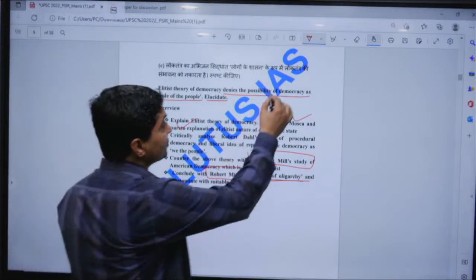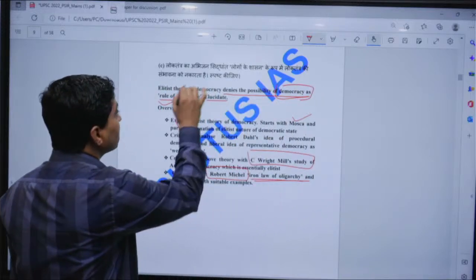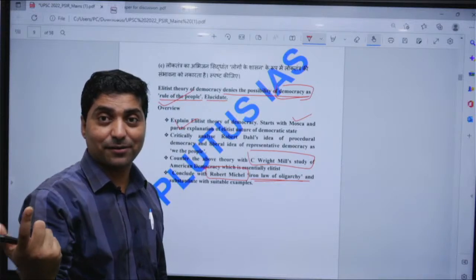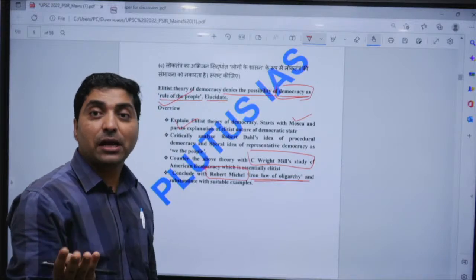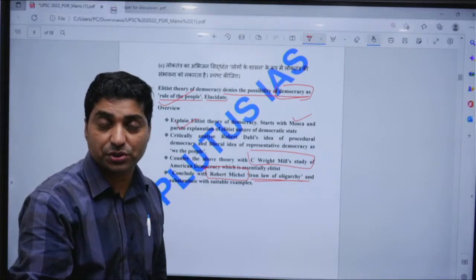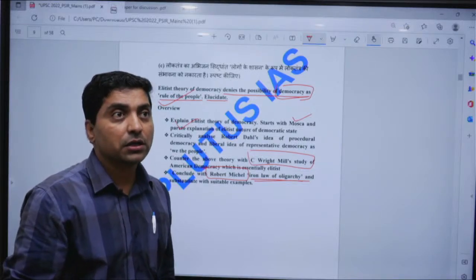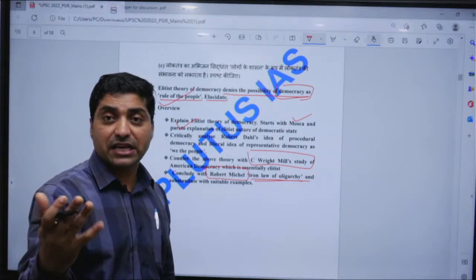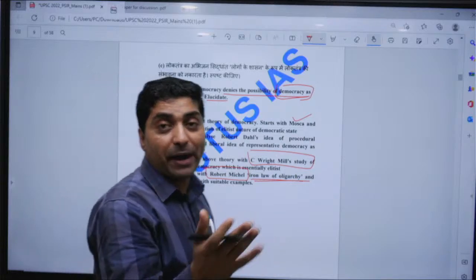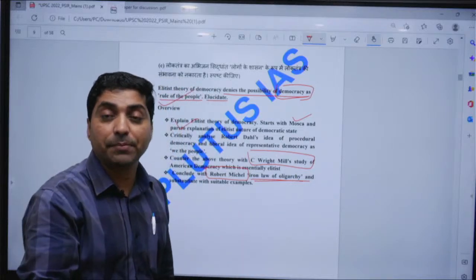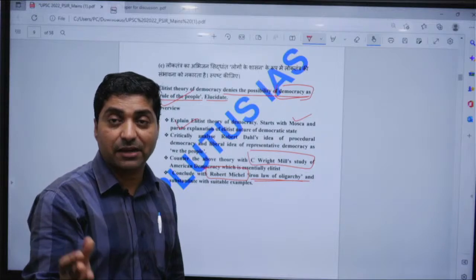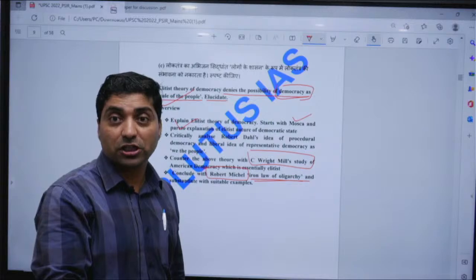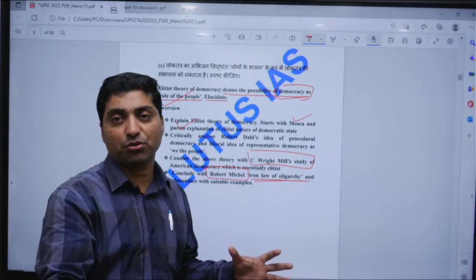And then one can say that this elitist theory is an antithesis to democracy itself, which is the rule of the people, demos and kratos. There are many philosophers, for example C.B. Macpherson, John Locke. There are participatory democratic theorists like Carole Pateman, then deliberative democratic theorists like Seyla Benhabib, and Jürgen Habermas, who talked about the components of democracy.